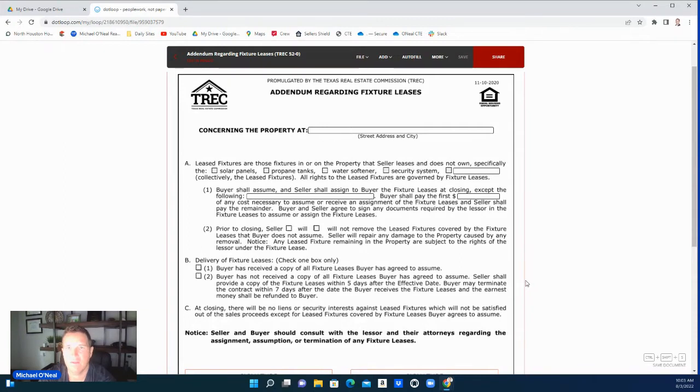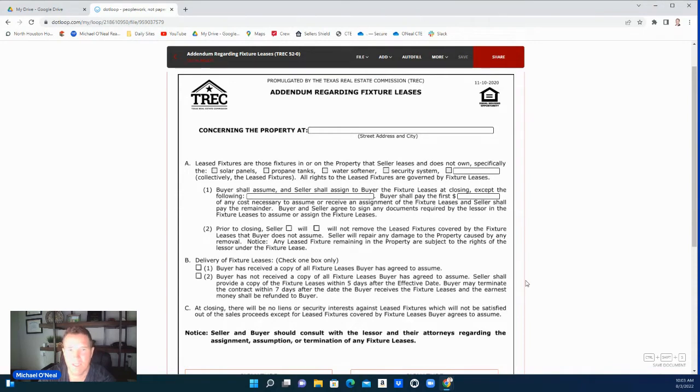Let's give a real life example. You go to a house and you get a listing. You notice that there are solar panels on top of the roof, which is becoming more and more popular, and you're starting to see it a lot right now. That can cause some issues to come up. So it's best to know all the information about the property that you can from the beginning, right?